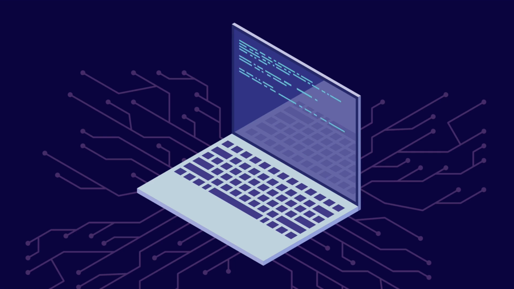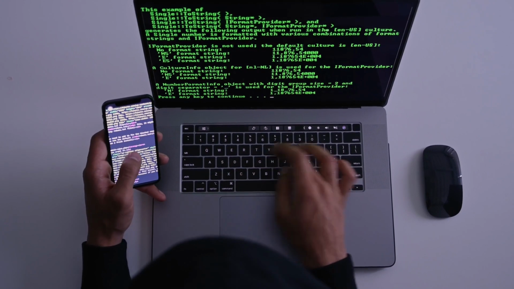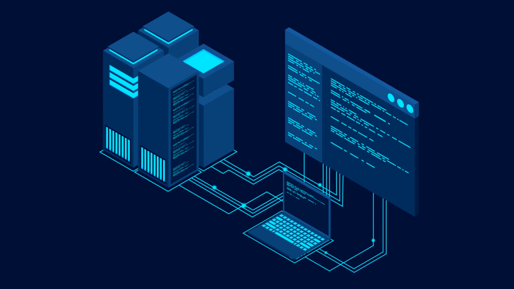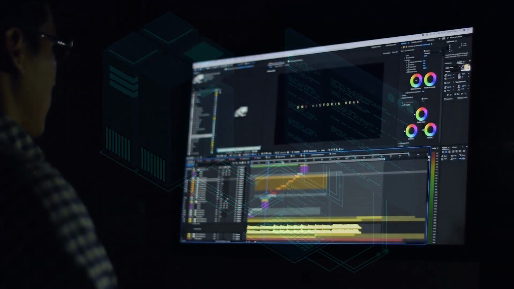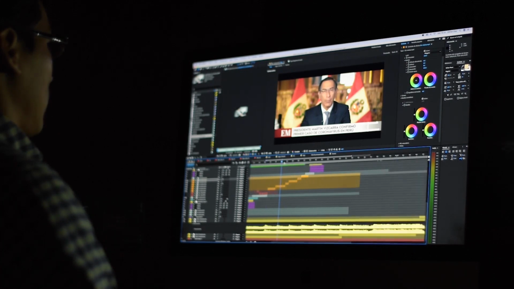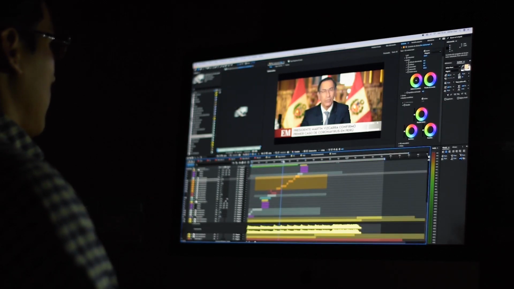Hi everyone, today we are going to learn about operating system and Windows operating system. So your computer operating system is a program that lets you interact with your computer. The operating system and the computer hardware form a complete system that provides an environment in which user can execute programs conveniently. So basically, operating system is what allows you to use a computer, and without it, your computer is dumb.